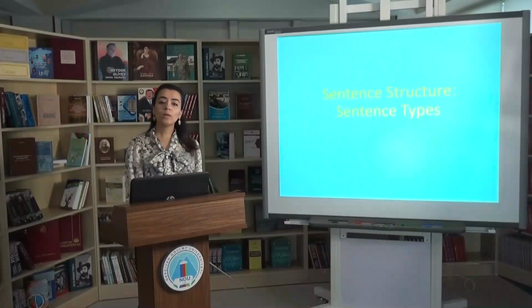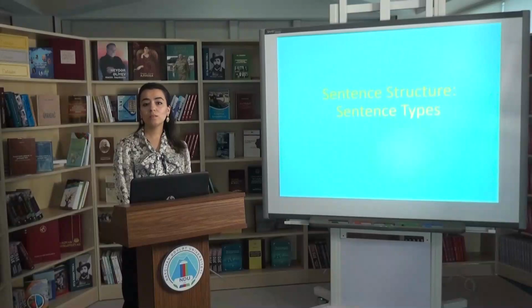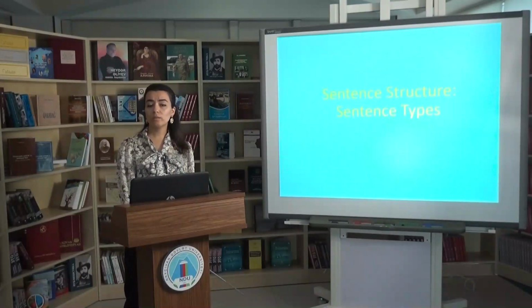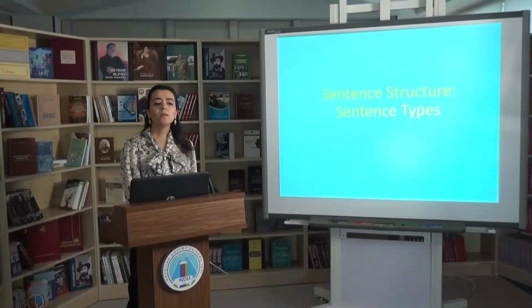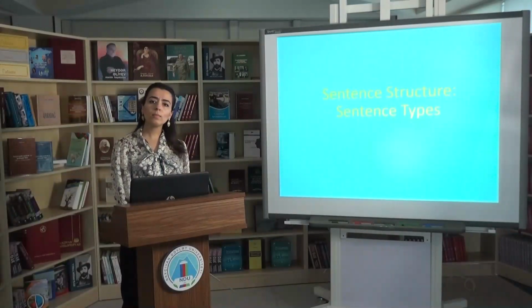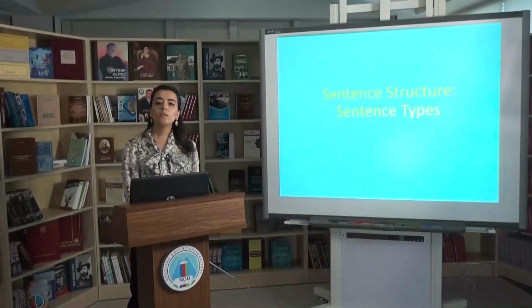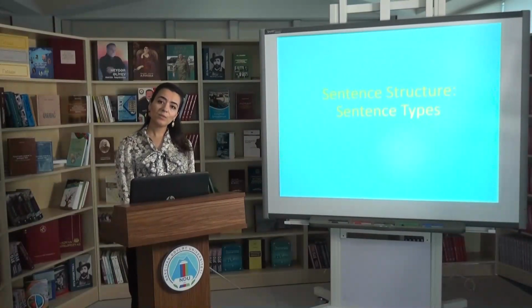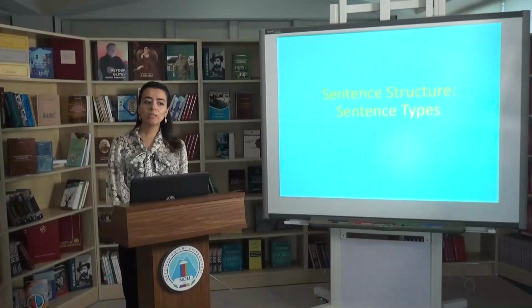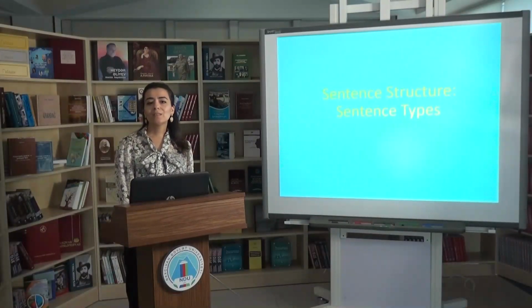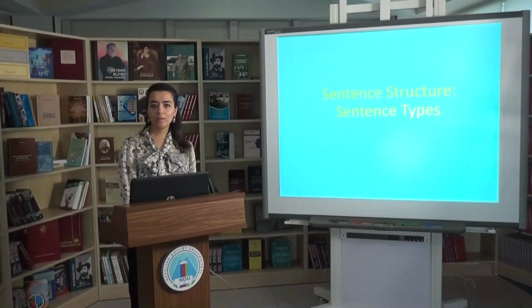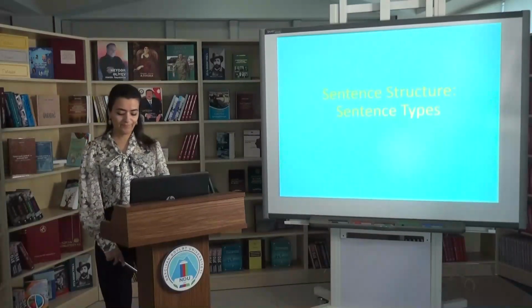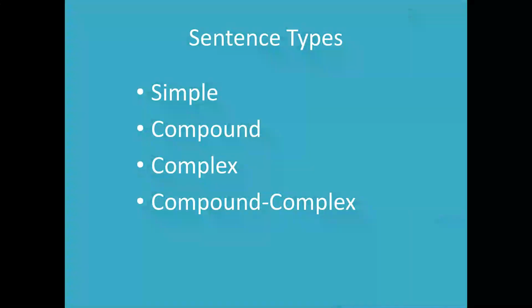So the third one is imperative sentences. These sentences are used to express commands, orders, or requests. The next one, the last one, is exclamatory sentences, and this type of sentence is used to express our feelings, emotions, etc. So the next classification that I'm going to speak about is according to the syntactical structure of sentences.